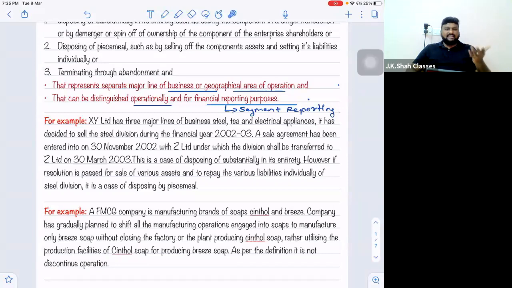And sir, one of the best examples is again the automobile industry. So many automobile companies discontinue their vehicles year after year because they don't have demand. So are they discontinuing the entire operation or one or two products from their fleet of products? Right?